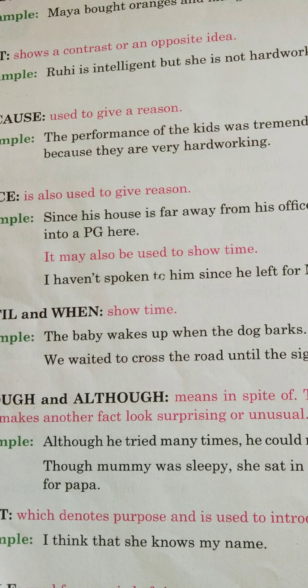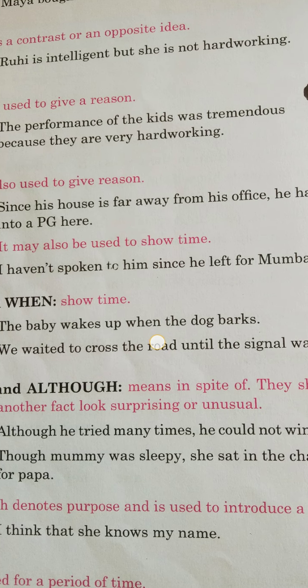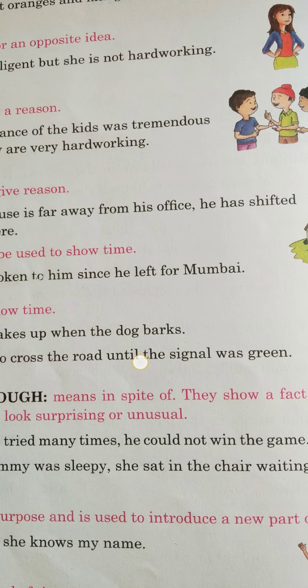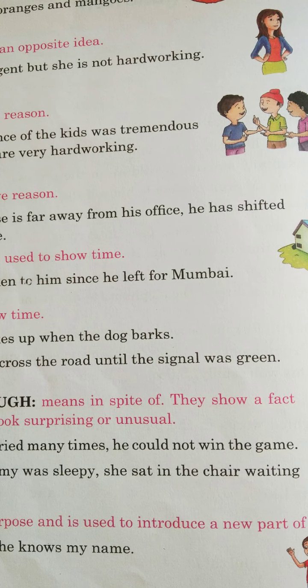Since may also be used to show the time, like I haven't spoken to him since he left for Mumbai. So, here in the first example since is used to give the reason: since he is far away from his office, he has shifted into a PG. It is also used for showing the time, like I haven't spoken to him since he left for Mumbai. So, it is showing the time, that since he left for Mumbai, I have not spoken to him.